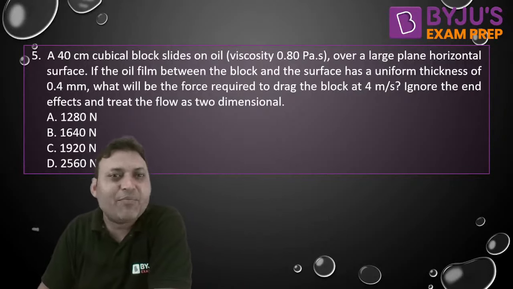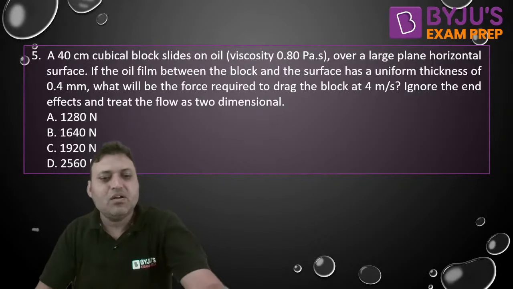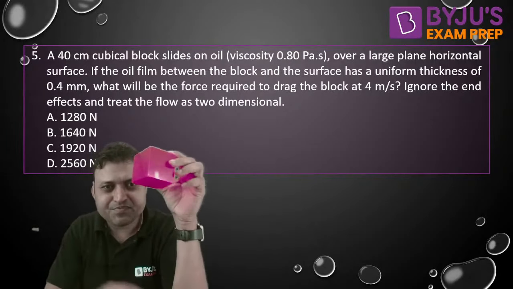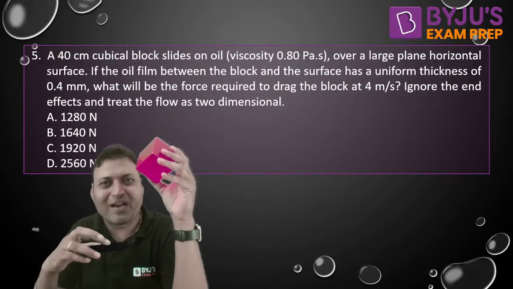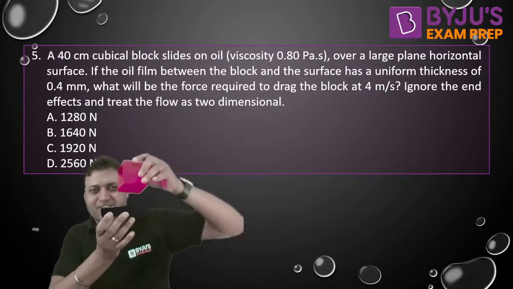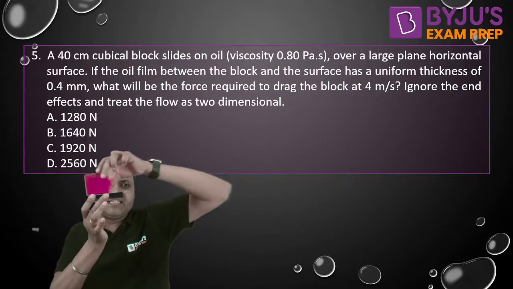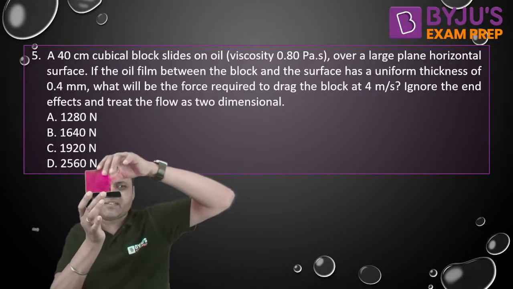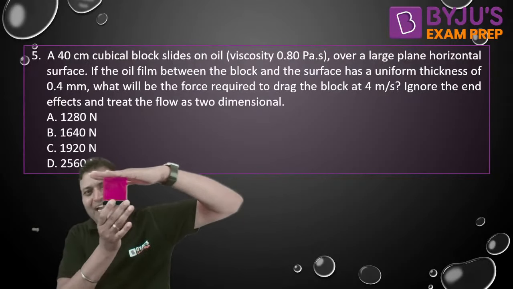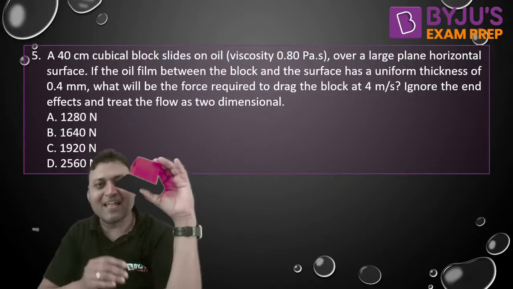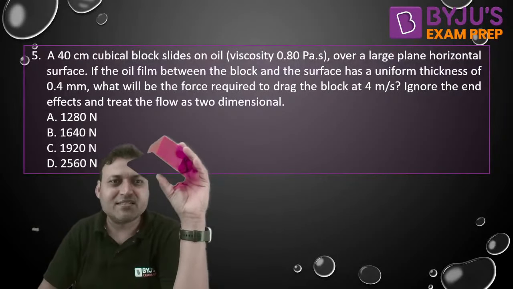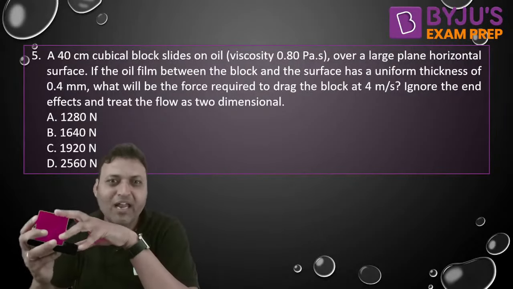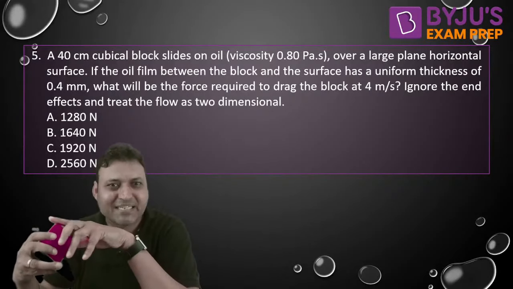A 40 centimeter cubical block. There is a cubical block which slides on oil of viscosity given over a large plane horizontal surface like this. This is how it is sliding over a horizontal surface. The cubical block is sliding over the horizontal surface, and the gap between the block and the plate contains the oil of viscosity 0.8 pascal second.